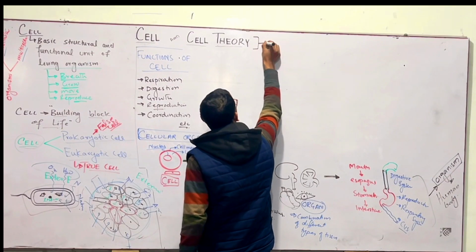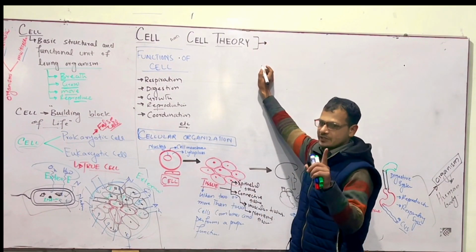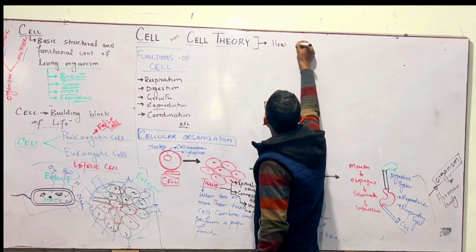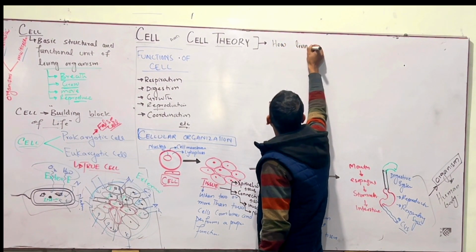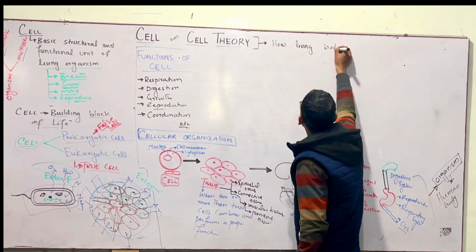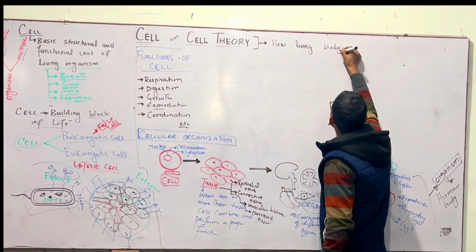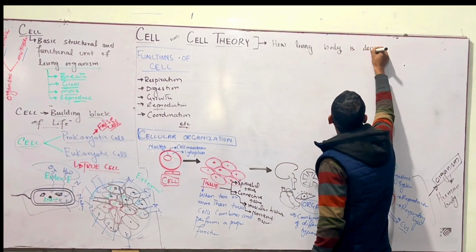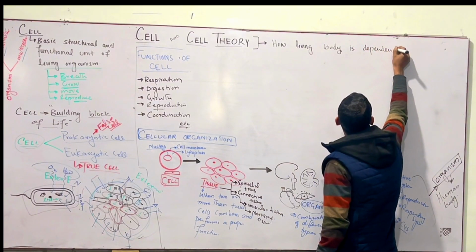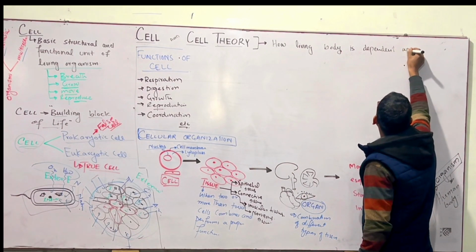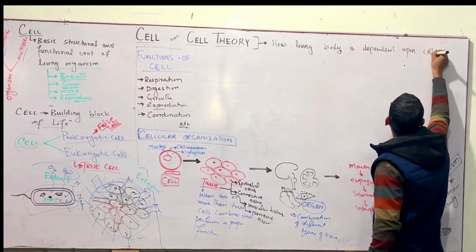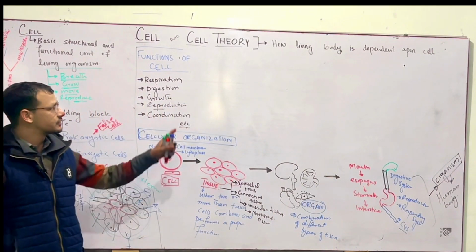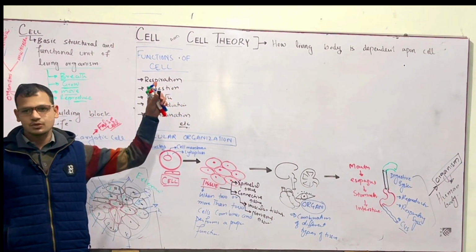Cell theory is the answer to one question: how is the living body dependent upon cell.